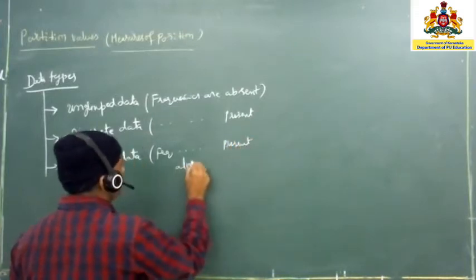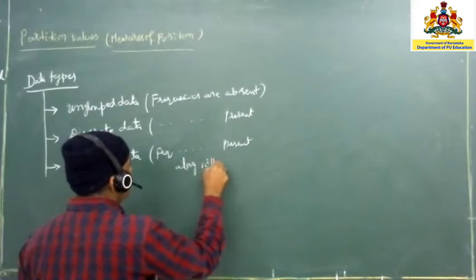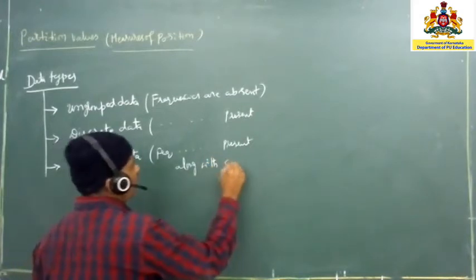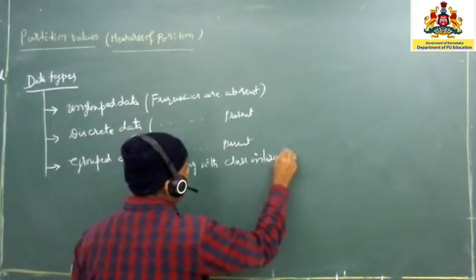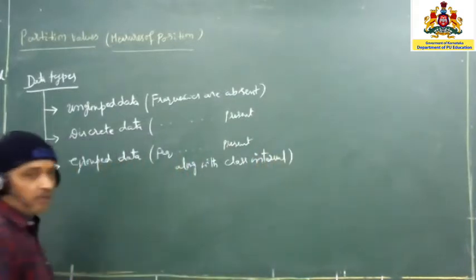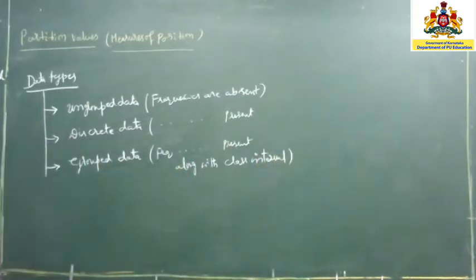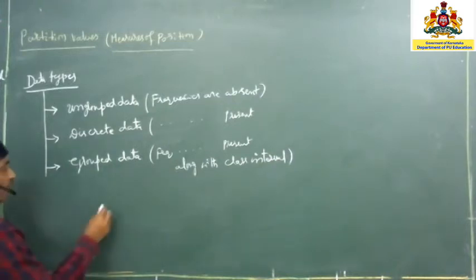along with class interval. So these are the three types of data. We can see this part. Now, whatever we understood previously,